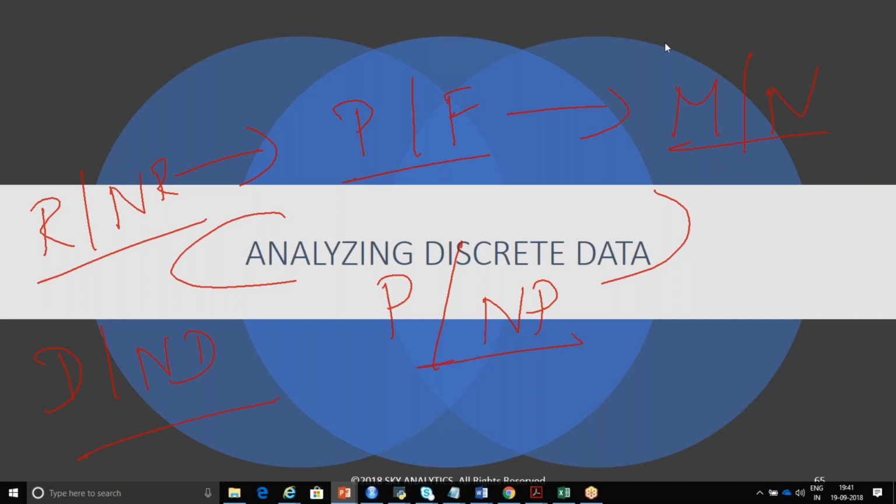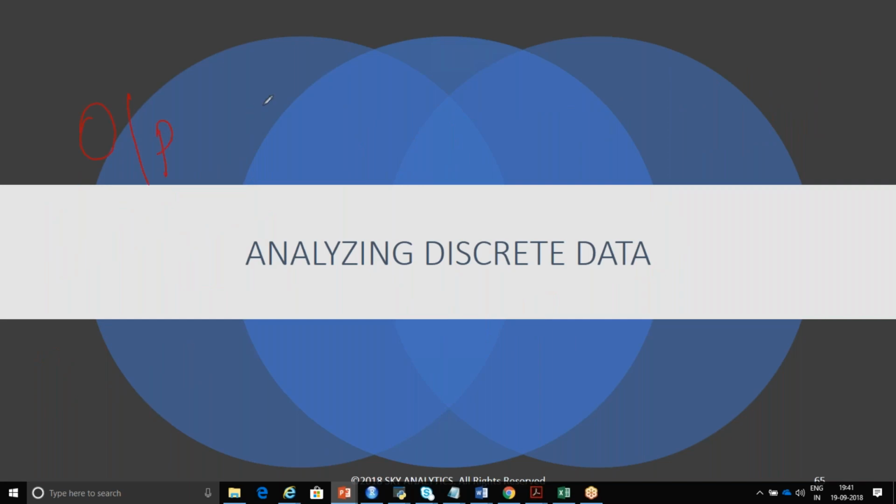So if your output variable is discrete in nature, then you're going to implement a technique called logistic regression. Logistic regression is also called a classification algorithm.